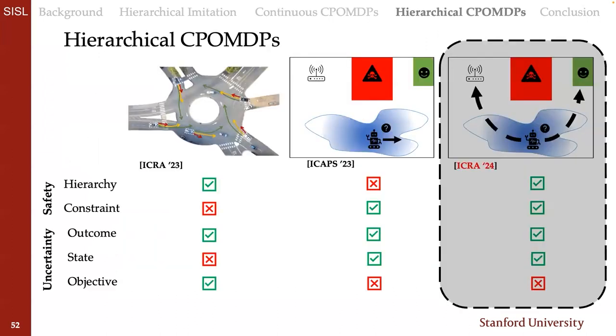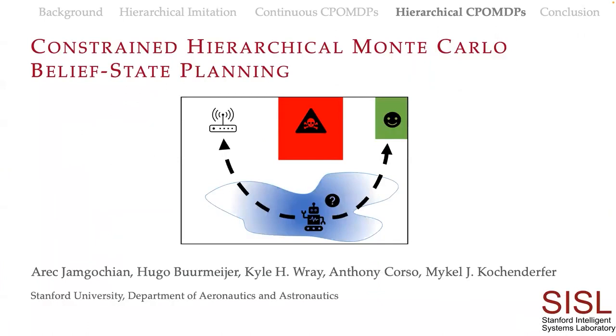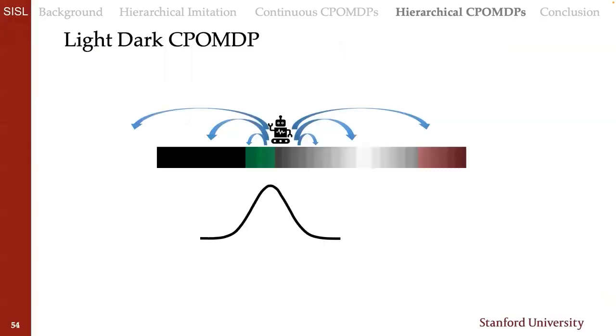In this third section, we work towards addressing these problems from the last contribution by, like we did in part one, leveraging hierarchical decomposition. This work is entitled Constrained Hierarchical Monte Carlo Belief State Planning, and it was joint work with Hugo, who I saw was here, and Kyle and Anthony as well.